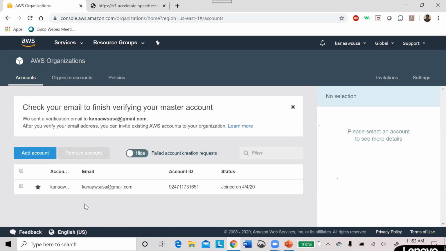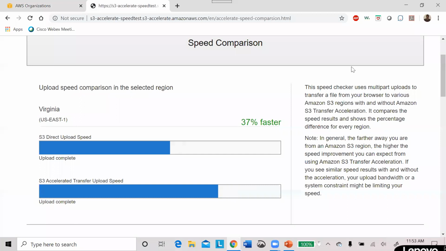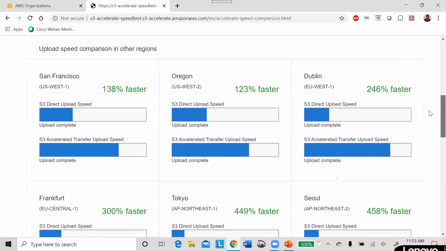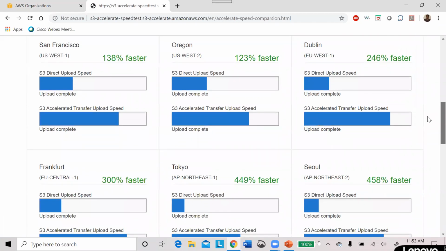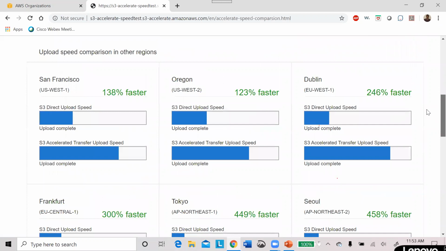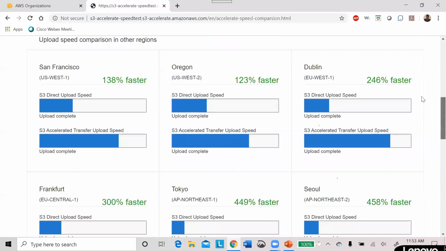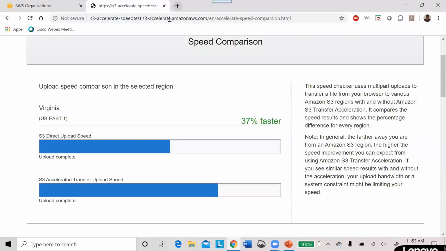Here I have joined my organization. It shows a star mark, which means it's a master account. I can invite any number of accounts, and I can create any number of accounts. We sent a verification email to this email ID, and we have to verify over there. Meanwhile, for transfer acceleration you are able to see which region is faster at this moment. So Dublin is 246 percent faster. The other regions are still loading. Meanwhile, we'll go to my email.